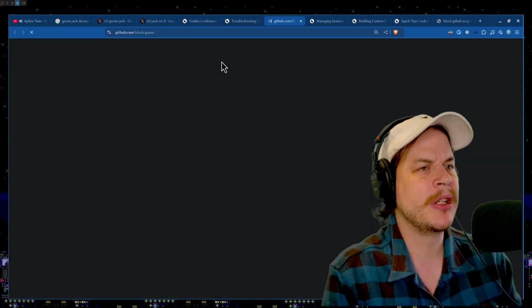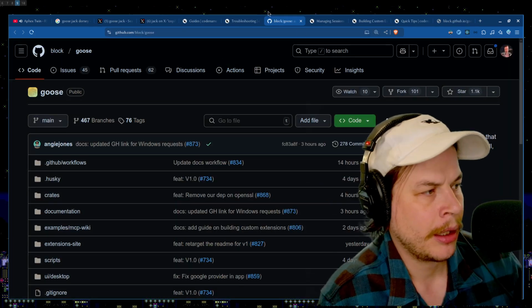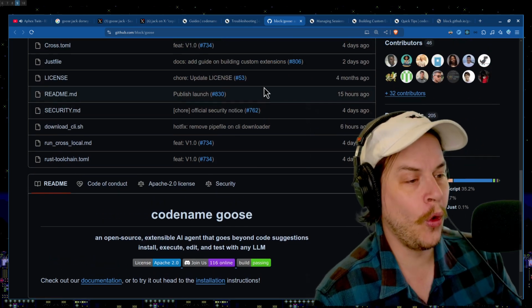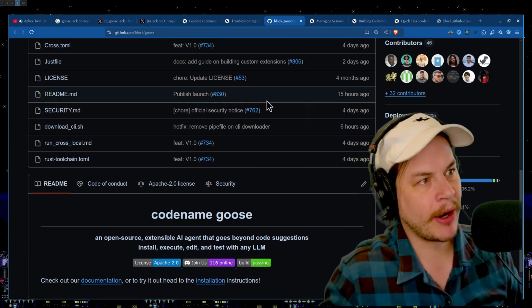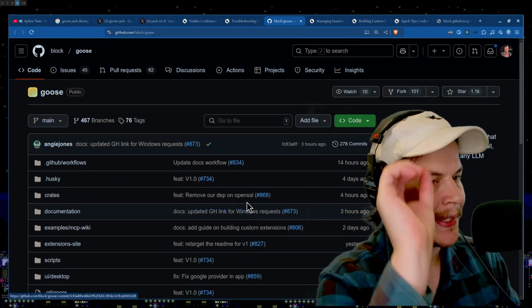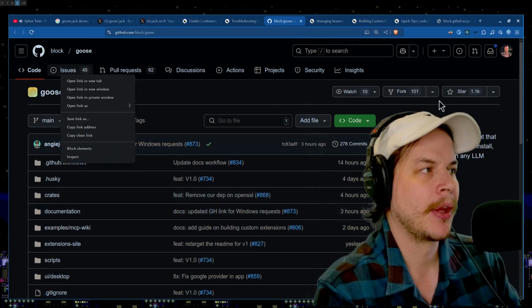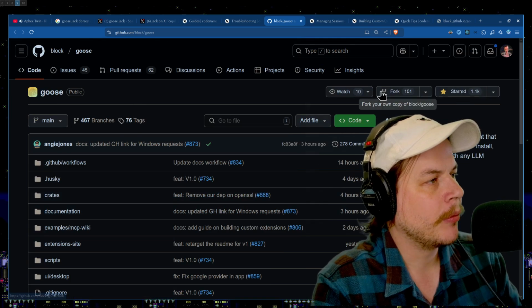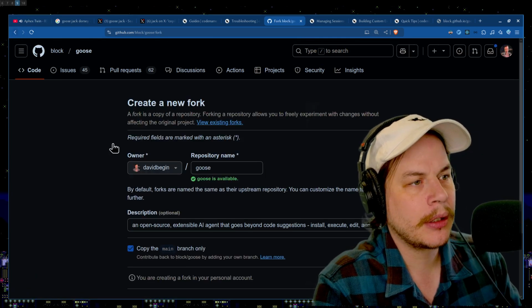Let's go to the GitHub, see what this sucker is built in. Python. Oh, never mind. It's in Rust. It's in Rust. It's in Rust. Never mind. It's good. It's actually written in Rust. That means it's good. Since it's written in Rust, that means it's good. Look at all this activity. I already got 1.1k stars. I'll fork it later.